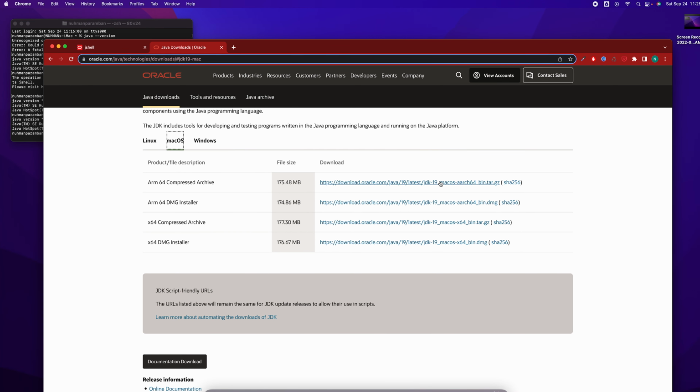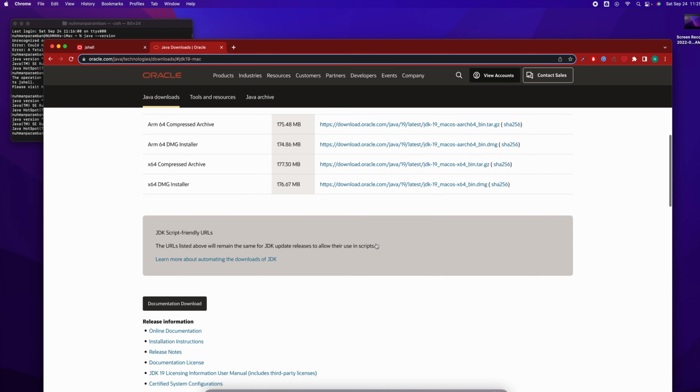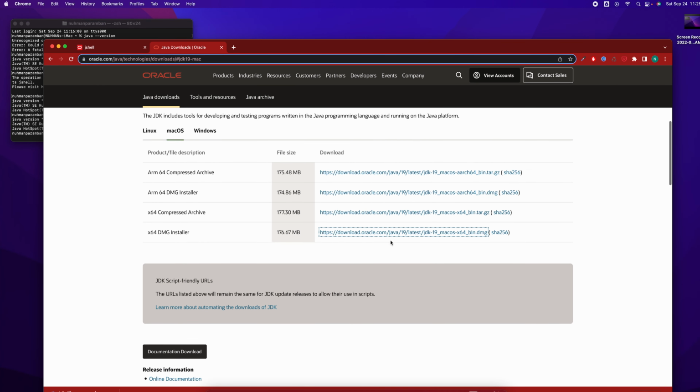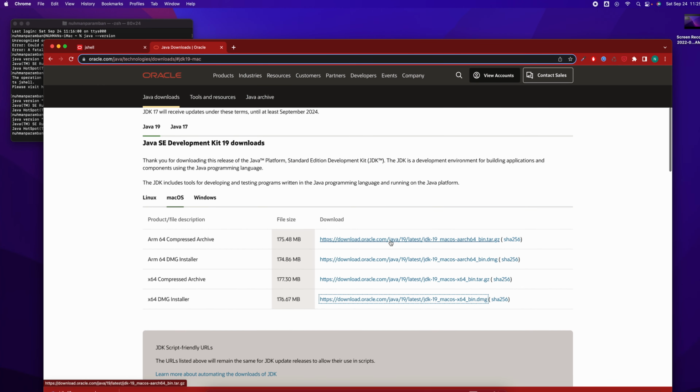Here I can use this one, the Mac OS DMG installer. This is Java 19.